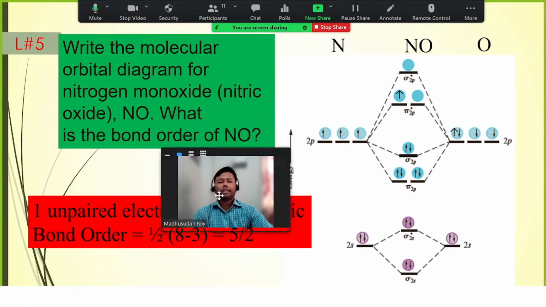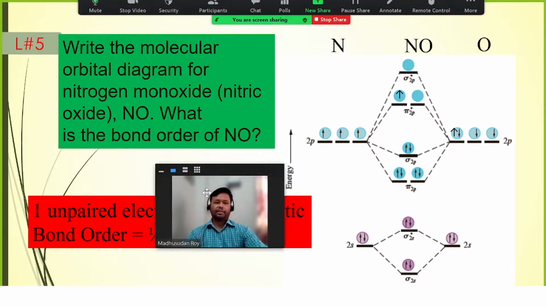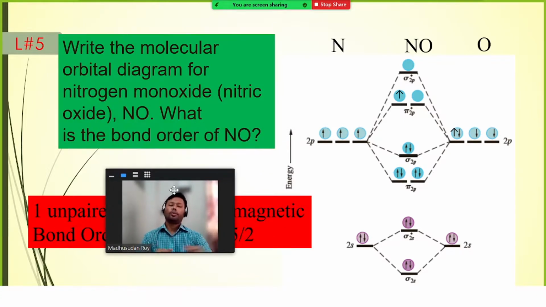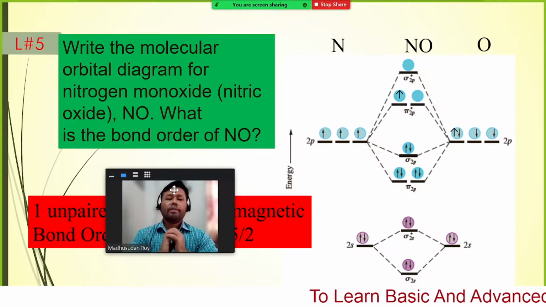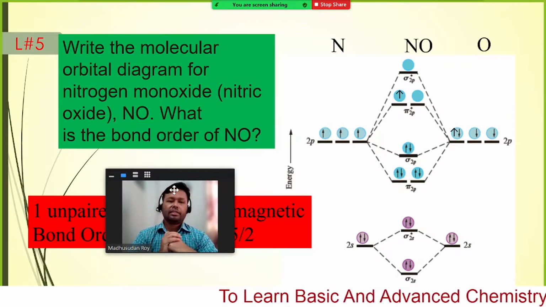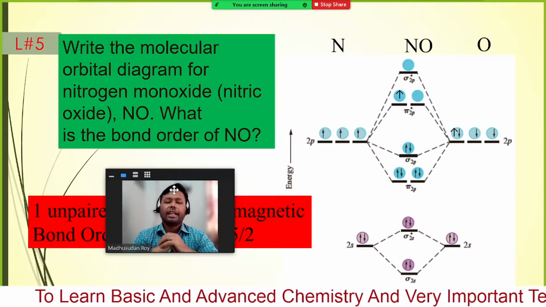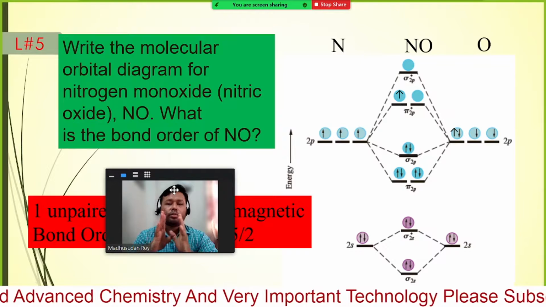Now write down the molecular orbital diagram for nitrogen monoxide. Till now we have seen the molecular orbital diagrams of homonuclear molecules. Homonuclear means we have similar atomic orbitals, so it is easier to consider the molecular orbitals of that molecule.